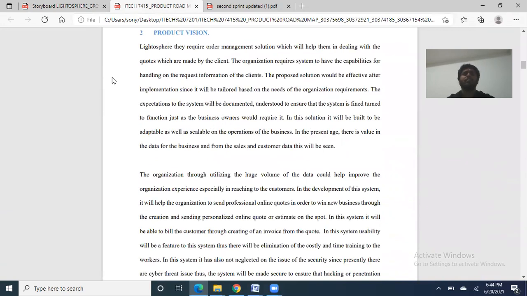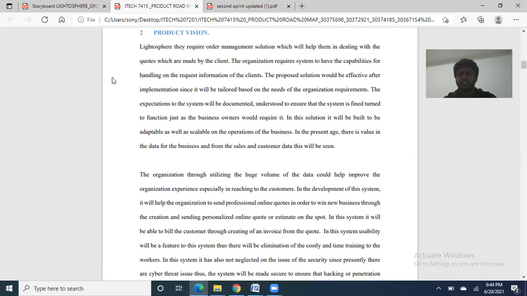Lithosphere required an order management solution which will help them in dealing with the quotes which are made by the client. The organization required the system to have the capabilities for handling the request information of the clients. The proposed solution would be effective after implementation since it will be tailored to the needs of the organization's requirements. The expectations of the system will be documented and understood to ensure the system is fine-tuned to function just as the business owners would require it.